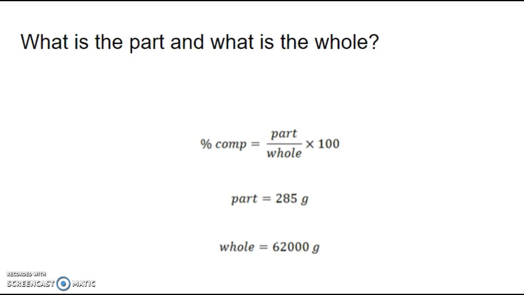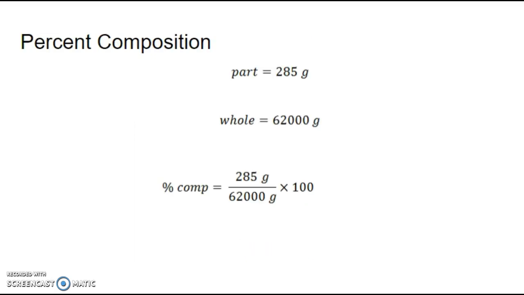So if we take 285 grams and insert it into the part, and 62,000 grams and insert that into the whole, that will be our equation for the percent composition. So I will then have 285 grams divided by 62,000 grams times 100. And it is important to remember that our units will cancel out. I'll give you a moment to calculate your final answer.